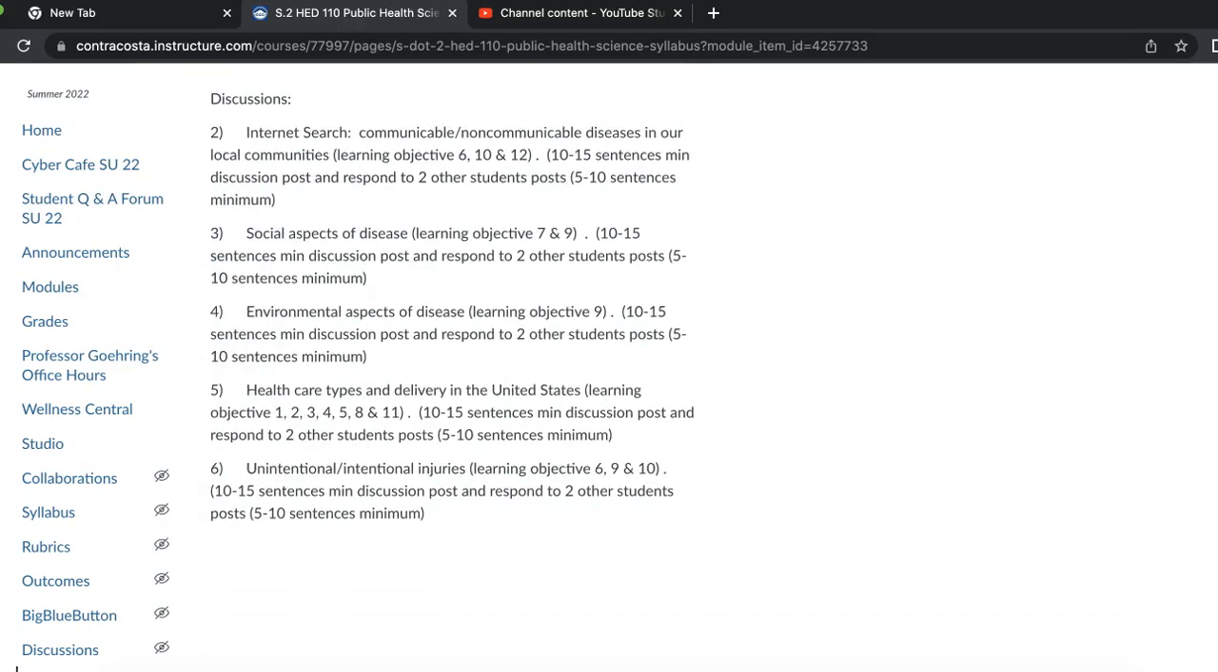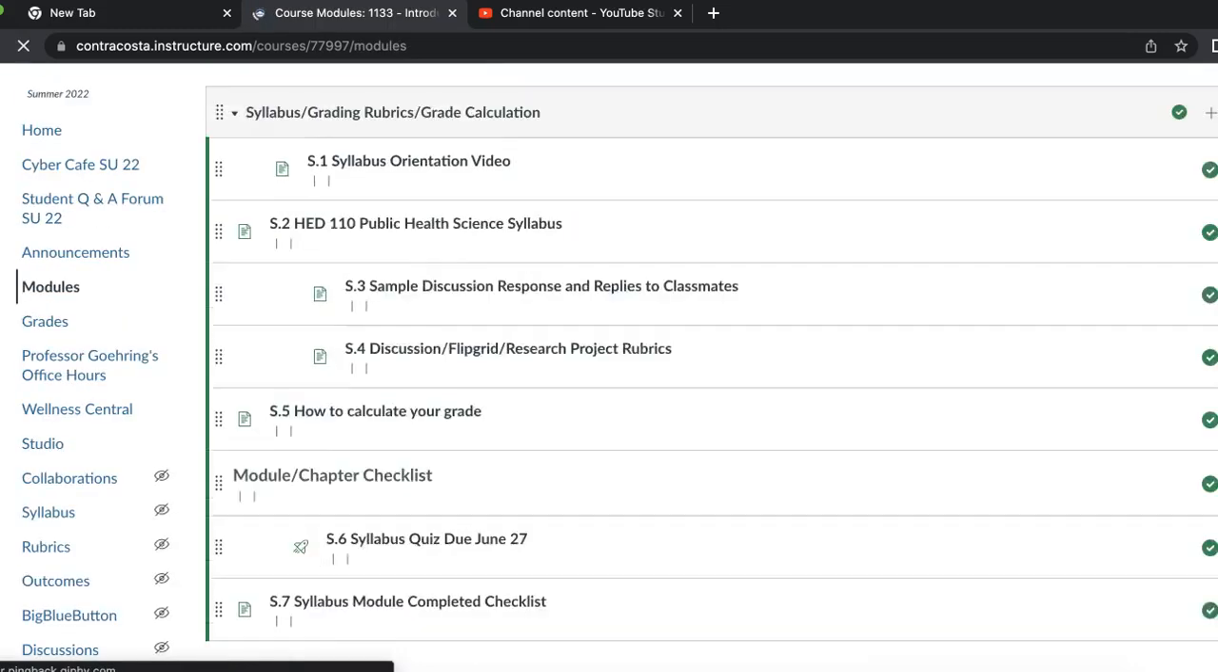You do have discussions, and your original discussion is going to be 10 to 15 sentences minimum. And then after you post it, you're going to be able to see other students' posts. Then you have to respond to at least 2 other students. And those posts should also be 5 to 10 sentences in length. So there are different discussions that you're going to complete as part of each of the modules.